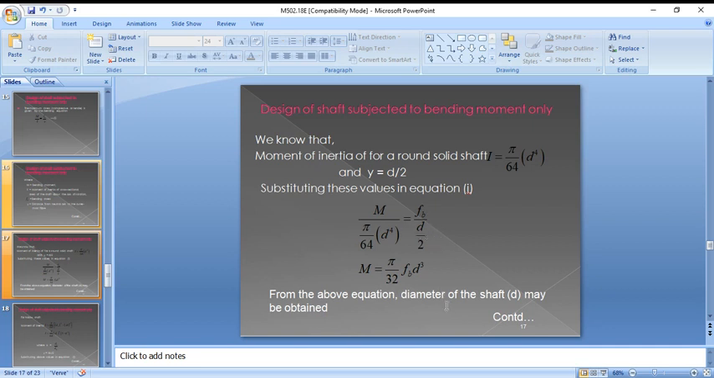Then we solve the equation: M equals pi by 32 into d cube into sigma b. From the above equation, we can find the diameter of the shaft.